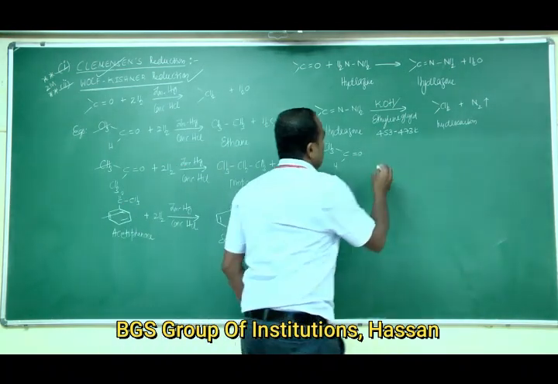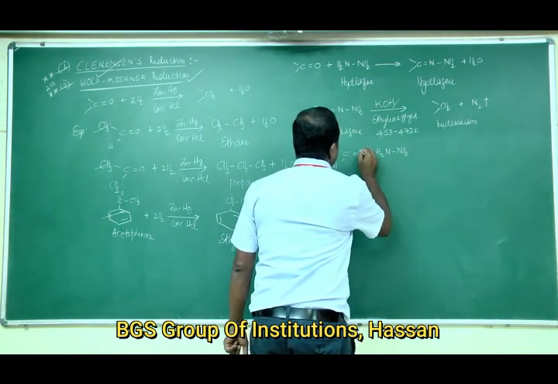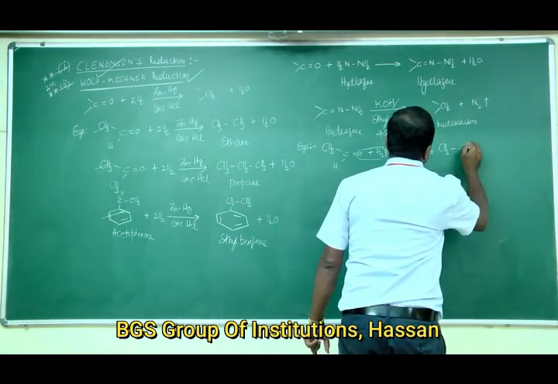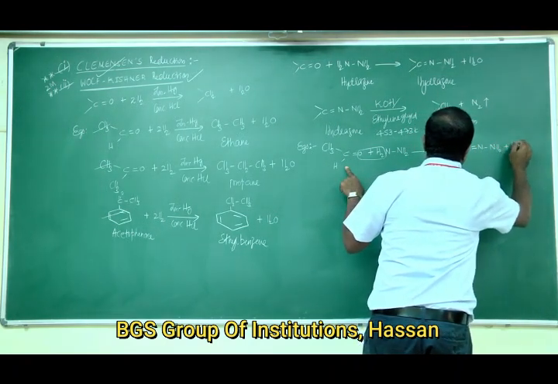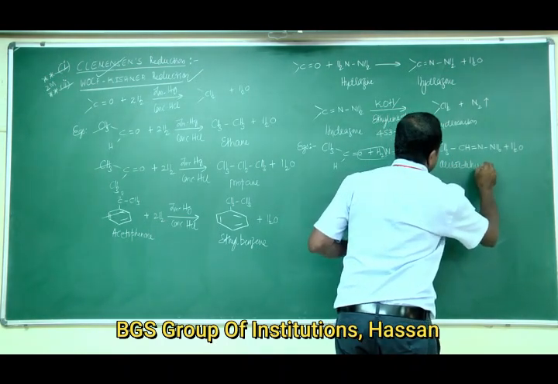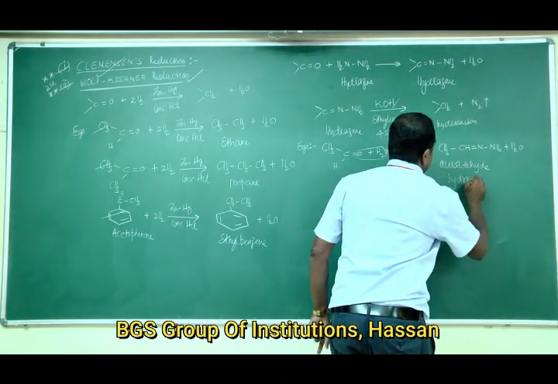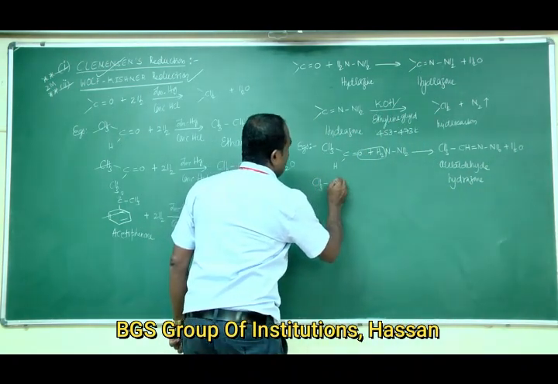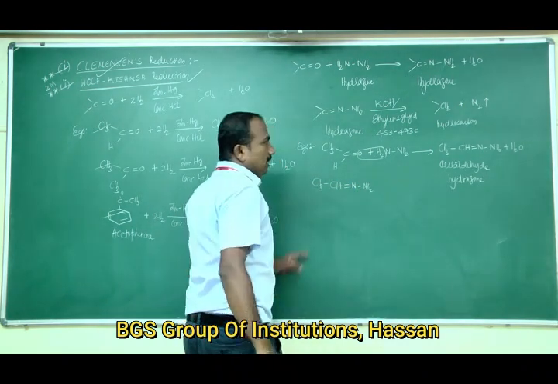Acetaldehyde on treating with hydrazine gives CH3 single bond CH double bond N connected to single bond NH2 plus H2O. This is acetaldehyde hydrazone.